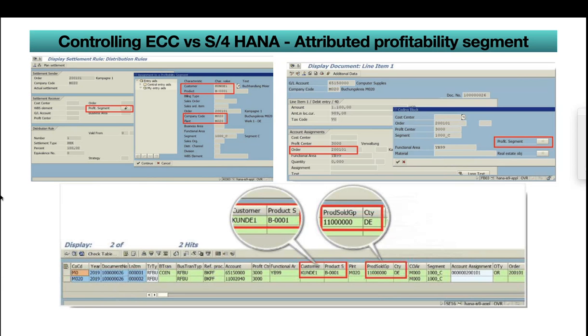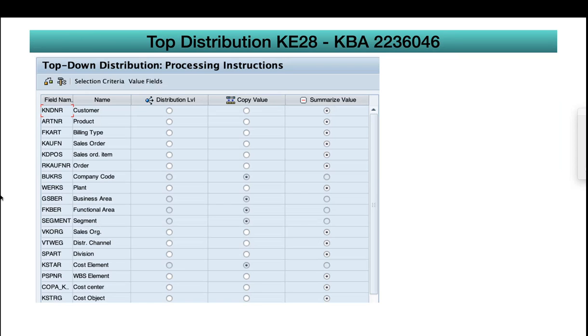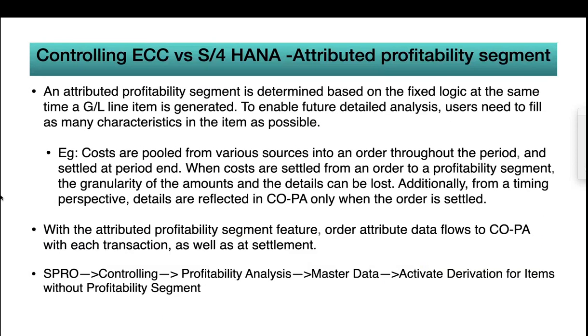If you have already created the settlement rule, all the entry aids in the profitability segment are already updated. So I'll go back and just read it. Now you can understand a bit better. An attributed profitability segment is determined based on the fixed logic. At the same time, a GL item is generated. So whenever you make accounting postings, that is enough to reflect them in the COPA. You need not do settlement.